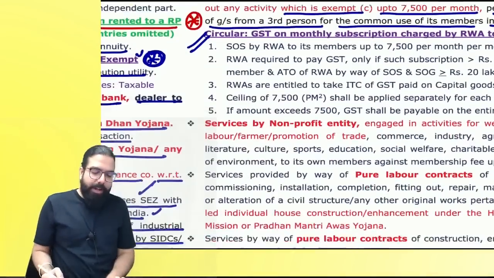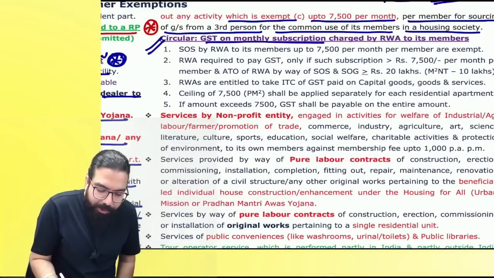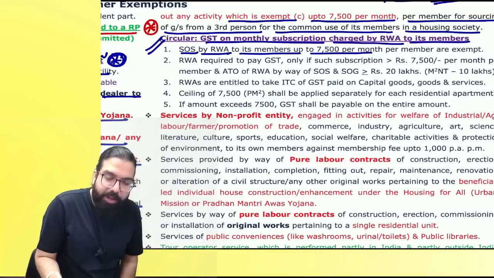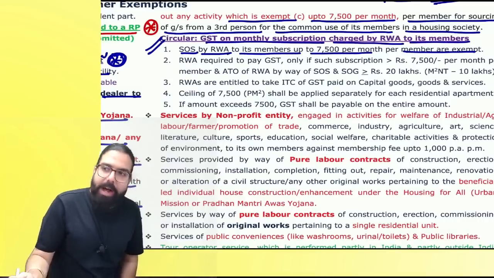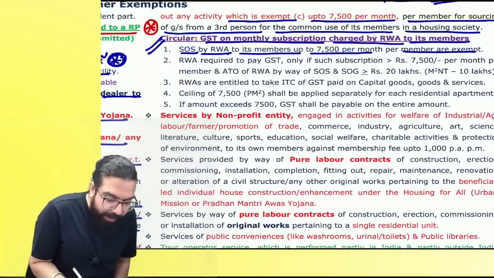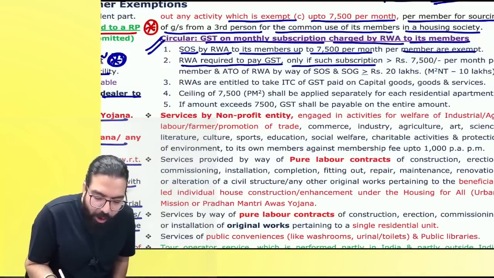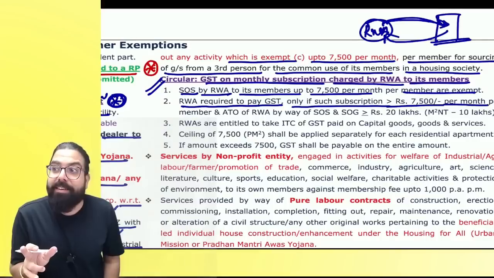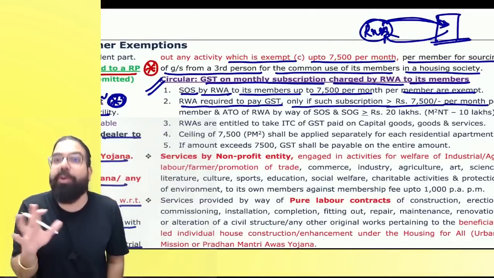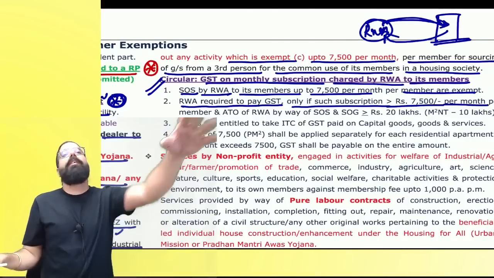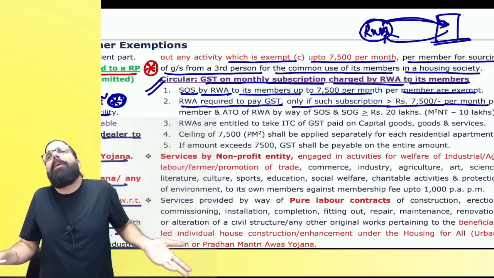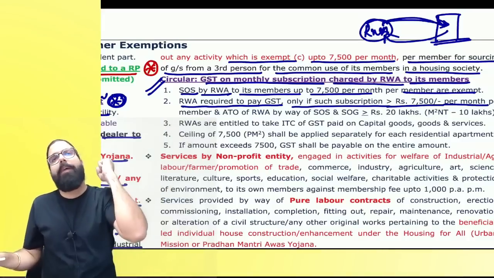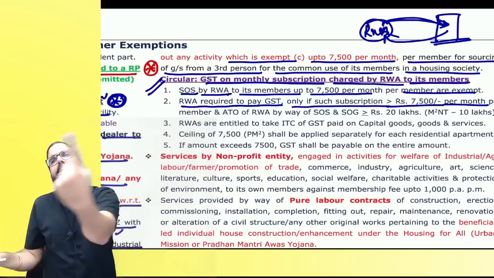One clarification came saying that GST on monthly subscription charges by an RWA to its member, supply of service by an RWA to its member up to 7,500 per month per member, is exempt. This you already know. Secondly, a resident welfare association has to pay GST only if the subscription charges are more than 7,500, and their turnover per annum should have already crossed 20 lakh rupees or 10 lakh rupees. See, I'm charging 10,000 to all the members, but I'm not liable to register. Might be my turnover has not crossed. We have only 10 flats. Every flat I'm charging 10,000 rupees, 1 lakh per month collection.